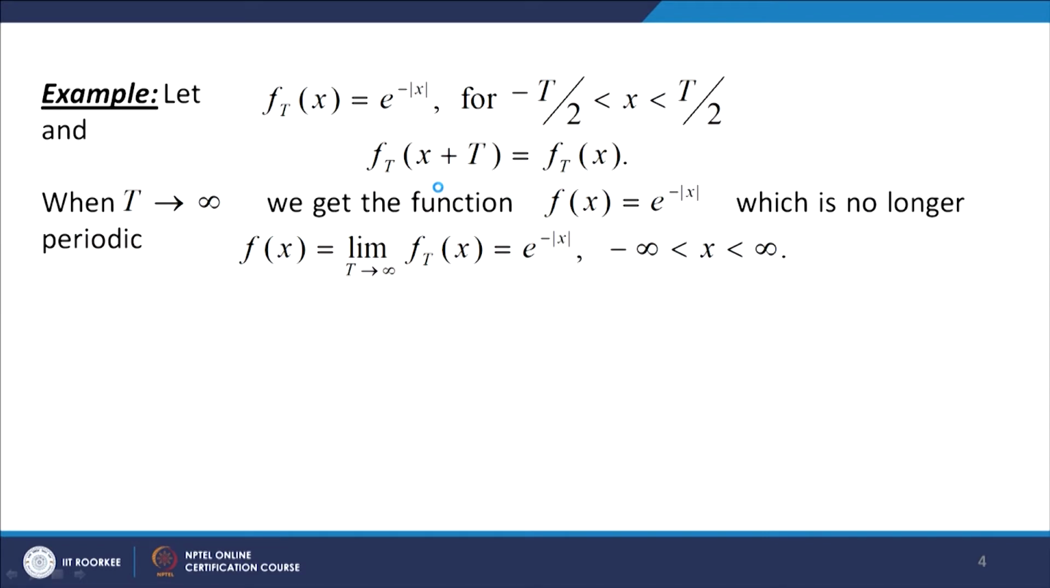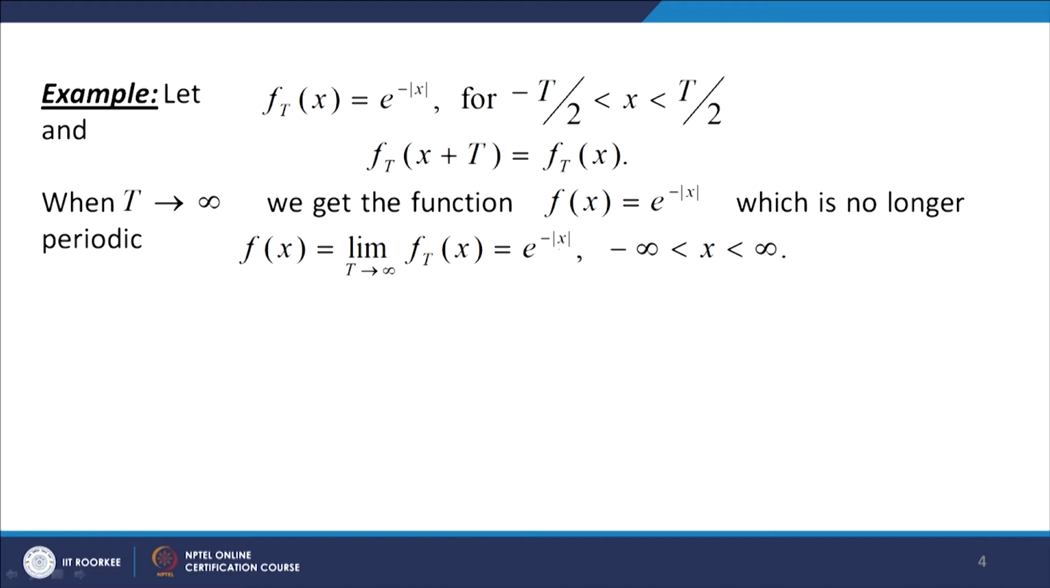Now, let us look at another example. Let us say f_T(x) equal to e^(-|x|) for -T/2 < x < T/2, and f_T(x + T) equal to f_T(x). So, this equation tells us that f_T(x) has the period T. When T tends to infinity, we get the function f(x) equal to e^(-|x|). f(x) is the limiting function of f_T(x) as T goes to infinity. As T goes to infinity, this interval tends to minus infinity to infinity, and f(x) becomes e^(-|x|), and you can see that it is no longer periodic.